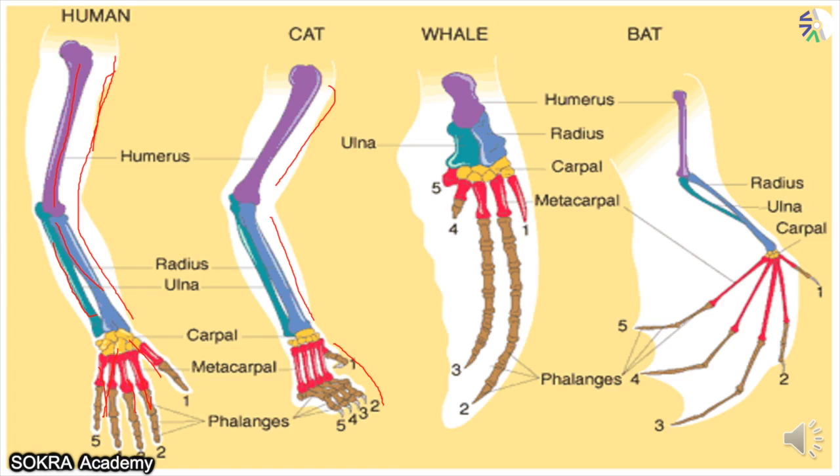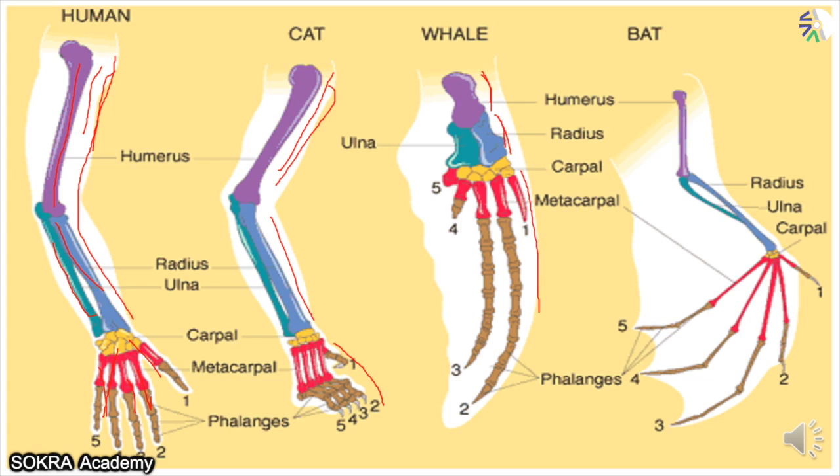Even see the bat. Look at the bones of the bat here. This is the upper bone. This is the middle bone, and look at the peripheral bone. The fingers are so big. The fingers are so big for the bat here. They have a different structure.